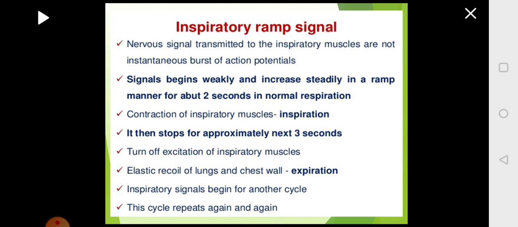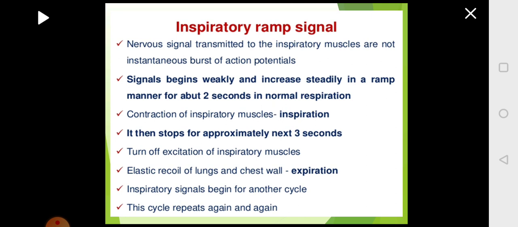It takes its own pace and is sent to the target organs. The signals will start very slowly, then go on increasing steadily for about 2 seconds, and at that time inhalation will happen.